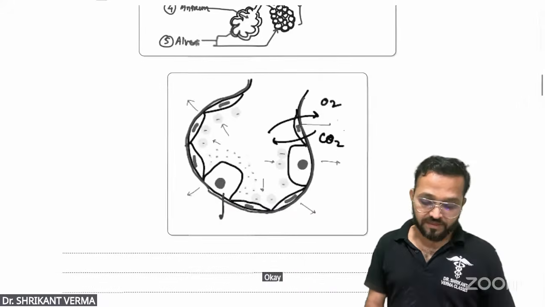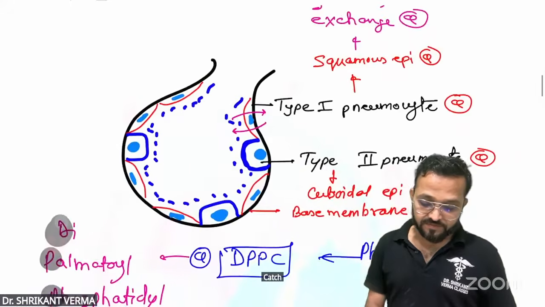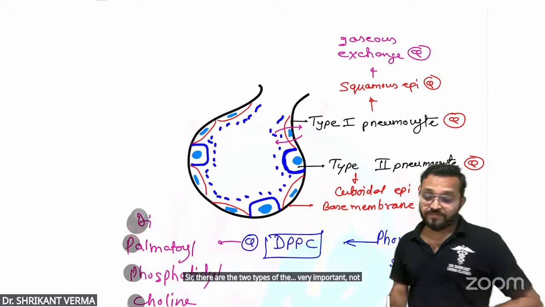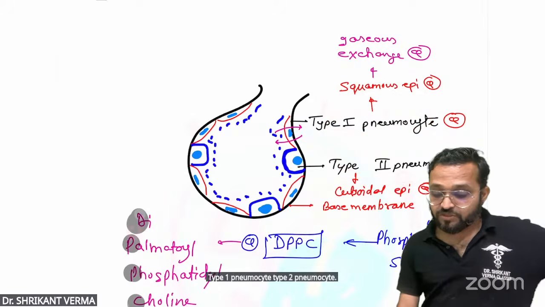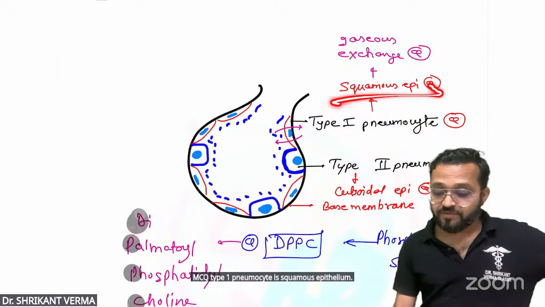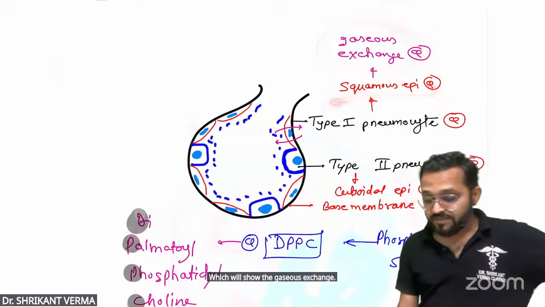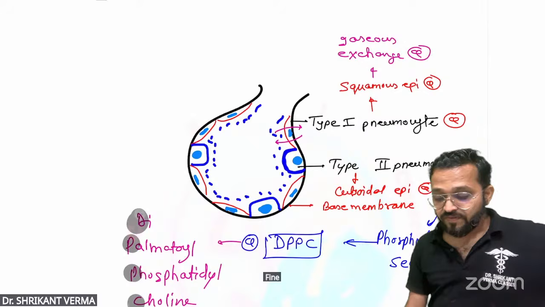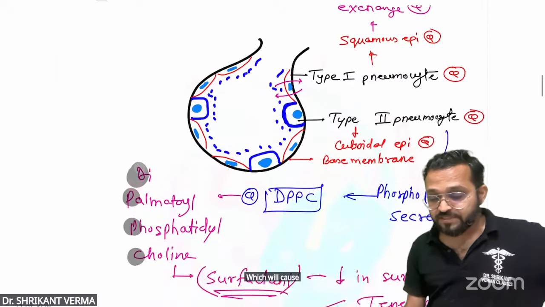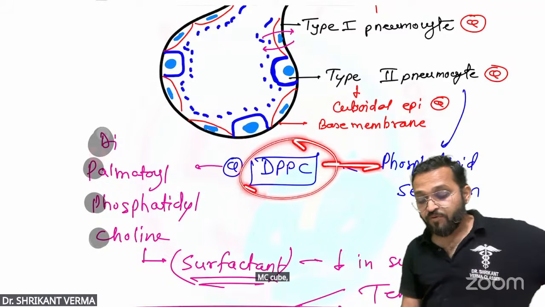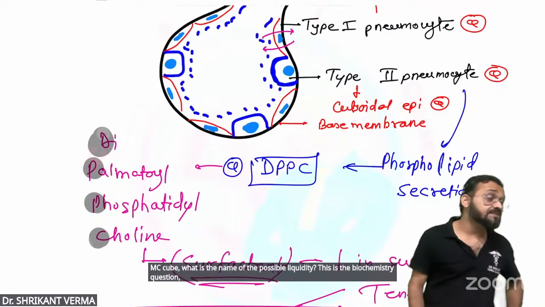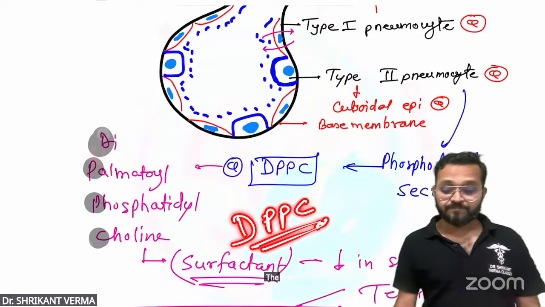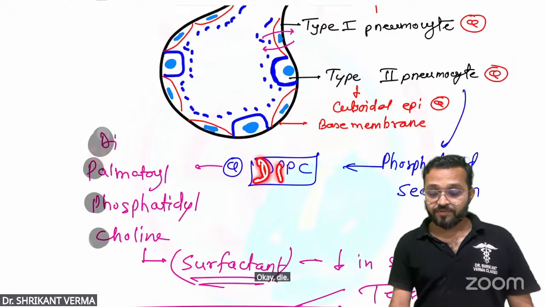Okay? Again, catch here. Same thing. Sir, there are the 2 types of the, very important, 2 types of the pneumocyte. Type 1 pneumocyte, type 2 pneumocyte. MCQ, type 1 pneumocyte is squamous epithelium, which will show the gaseous exchange. Type 2 pneumocyte, sir, it is cuboidal epithelium. Fine. Which will cause phospholipid secretion. MCQ. What is the name of the phospholipid? This is the biochemistry question. Very important. DPPC. You can remember the puck. Okay. Dipalmitoylphosphatidylcholine.